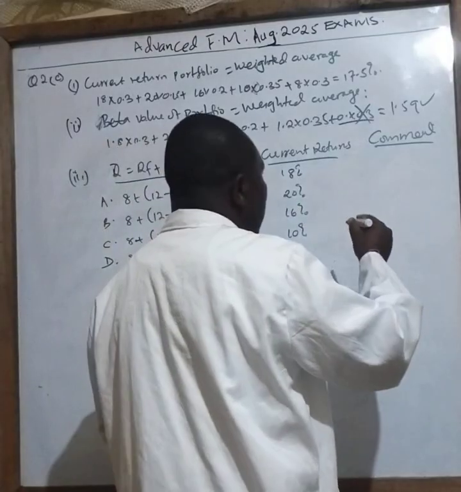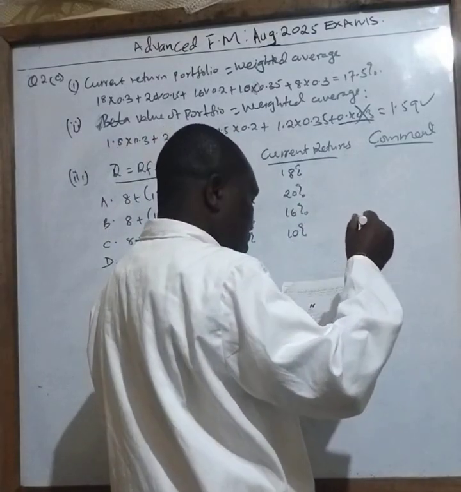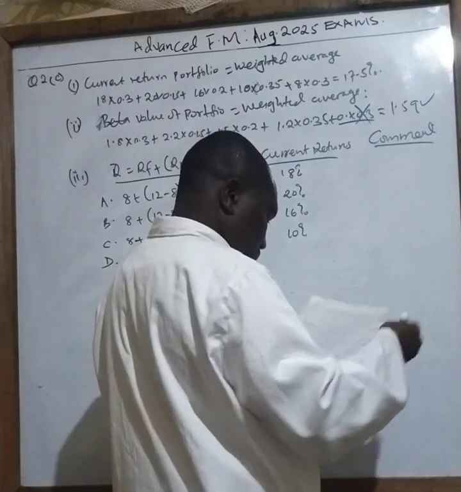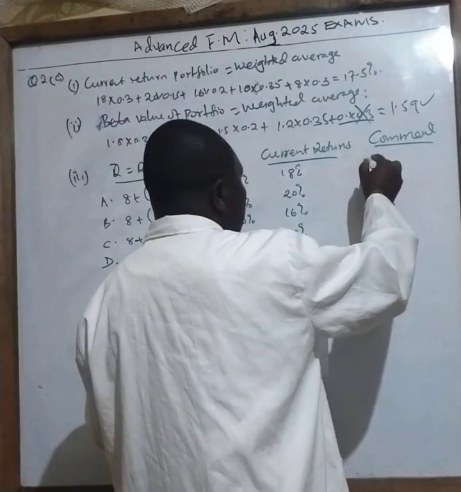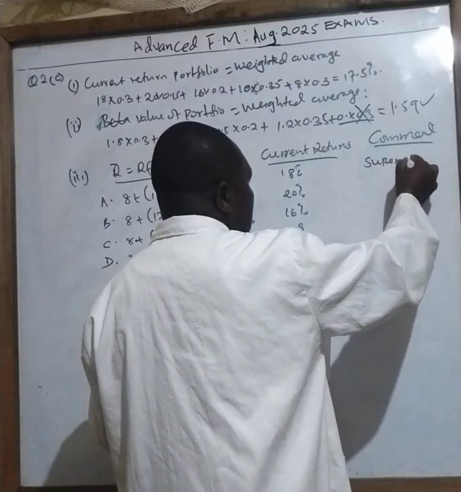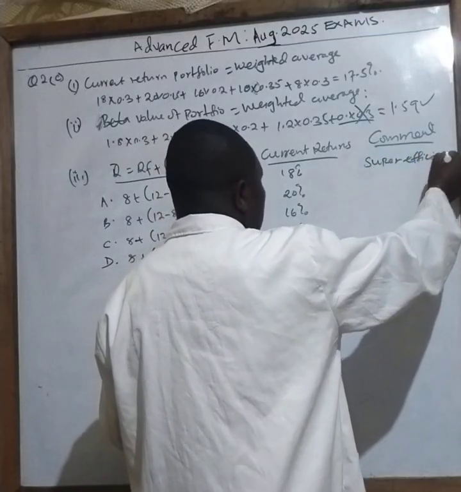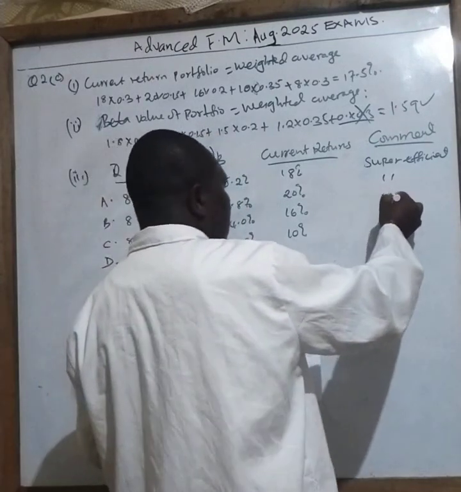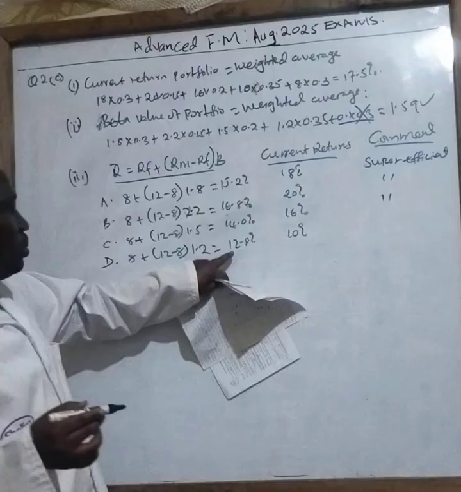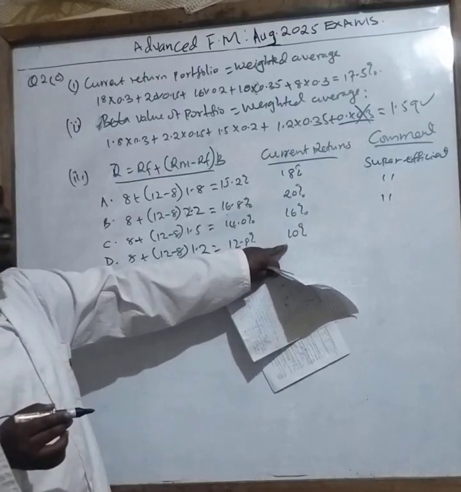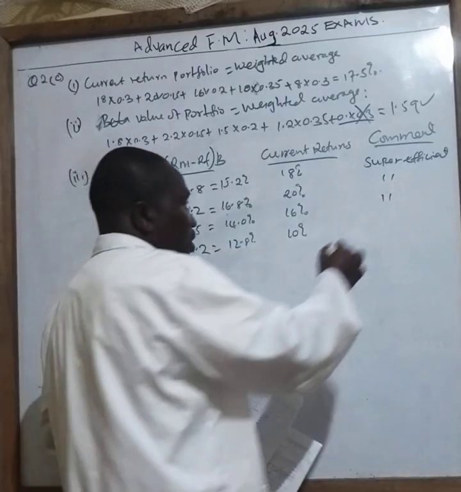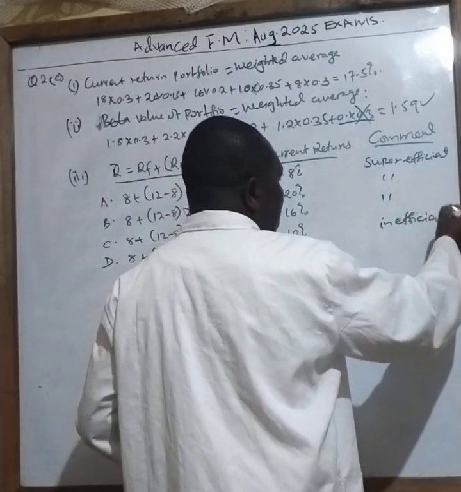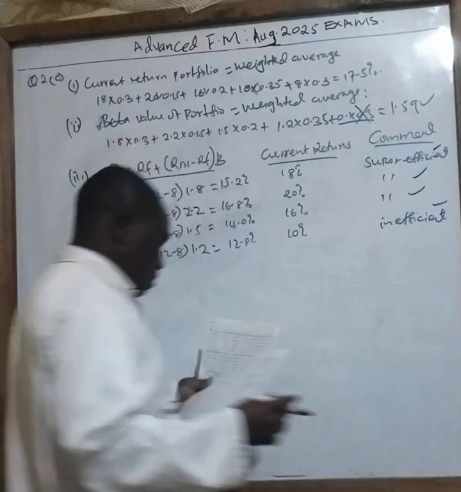So this is super efficient. Even this one is also still super efficient, even this one is also super efficient. But the last one, you can see we had projected 12.8, but we got less. So this is inefficient. That is how you are supposed to answer the question.